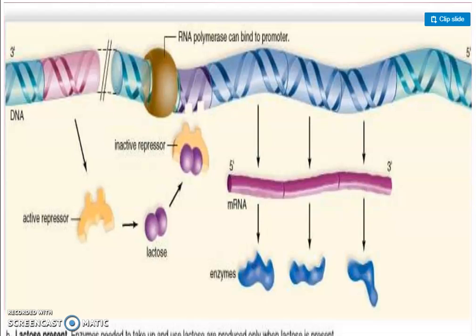Here, from this example, we can easily understand how gene expression can be regulated, as in lac operon. Whenever lactose is present, gene expression gets switched on and enzymes get produced for the breakdown, and whenever lactose is absent, gene expression gets switched off and enzymes are not produced for the breakdown of lactose.